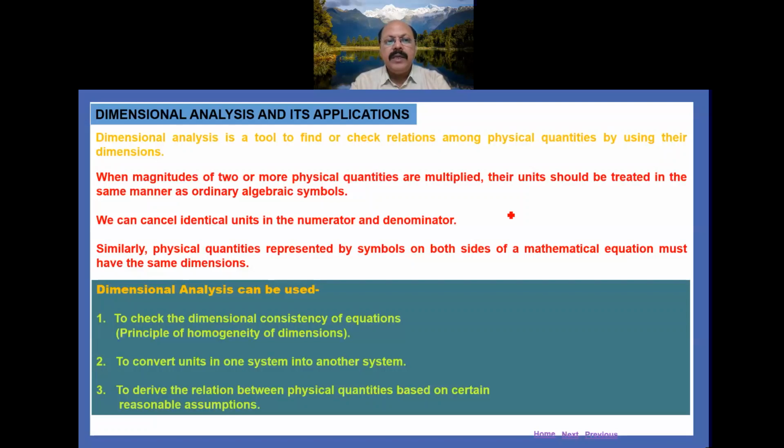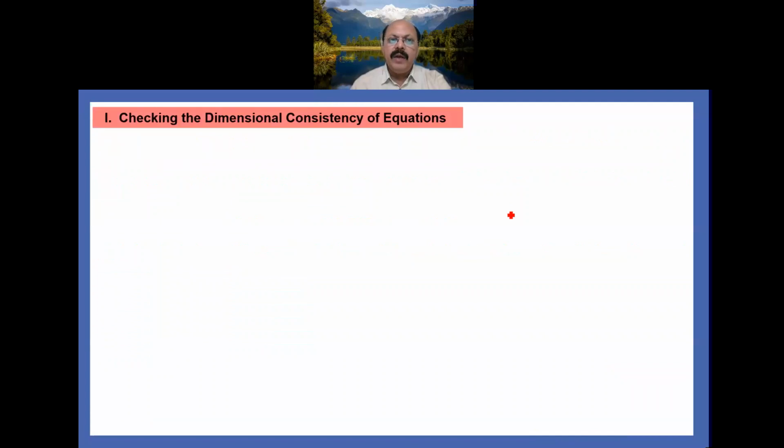So these are the three uses of the dimensional analysis. One by one I will explain by taking examples. So first, you can see checking the dimensional consistency of equations.